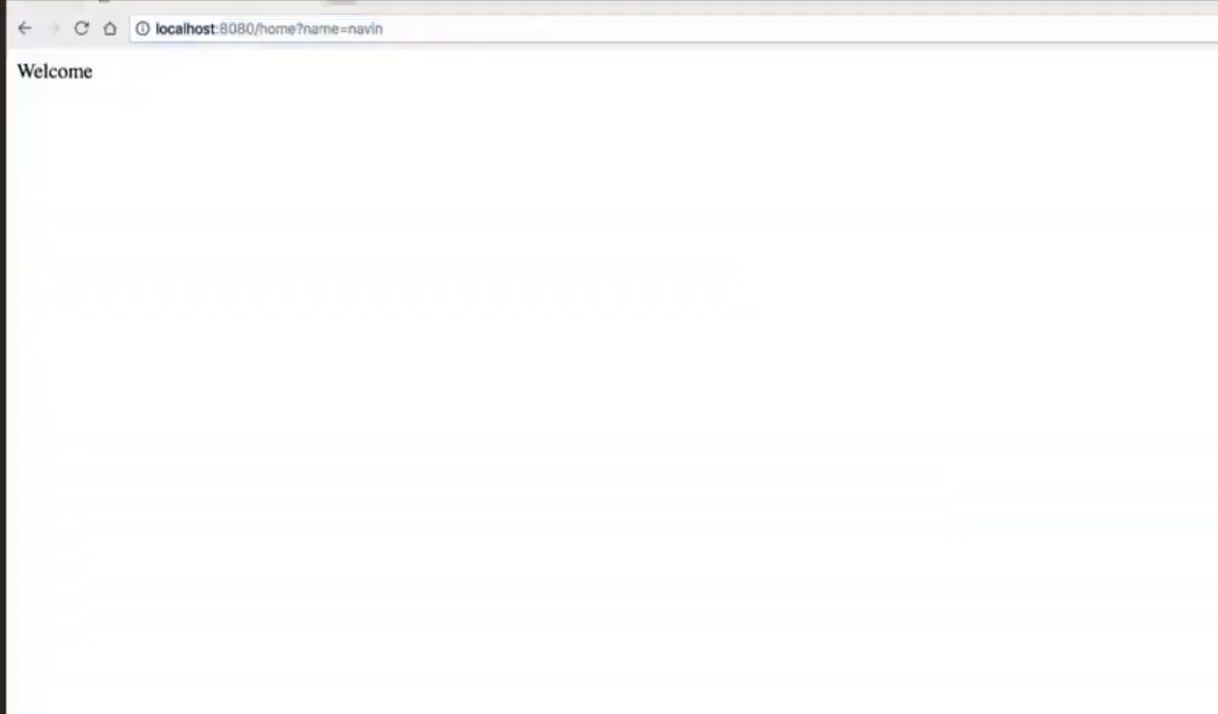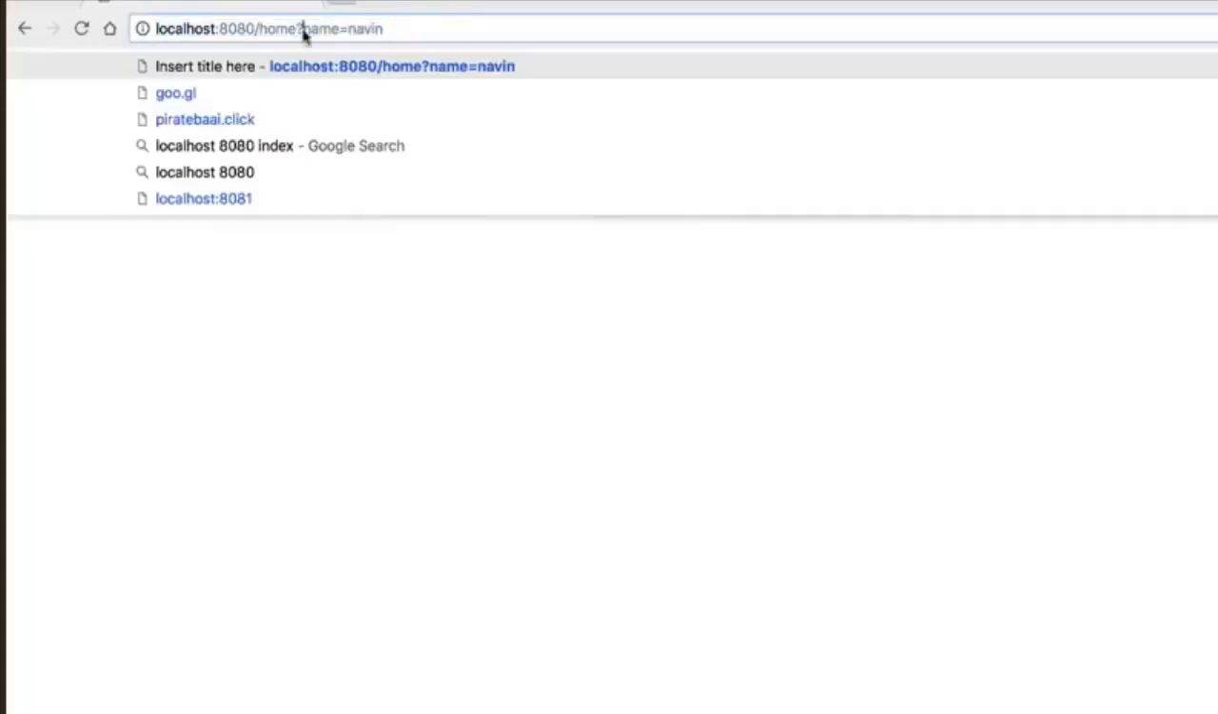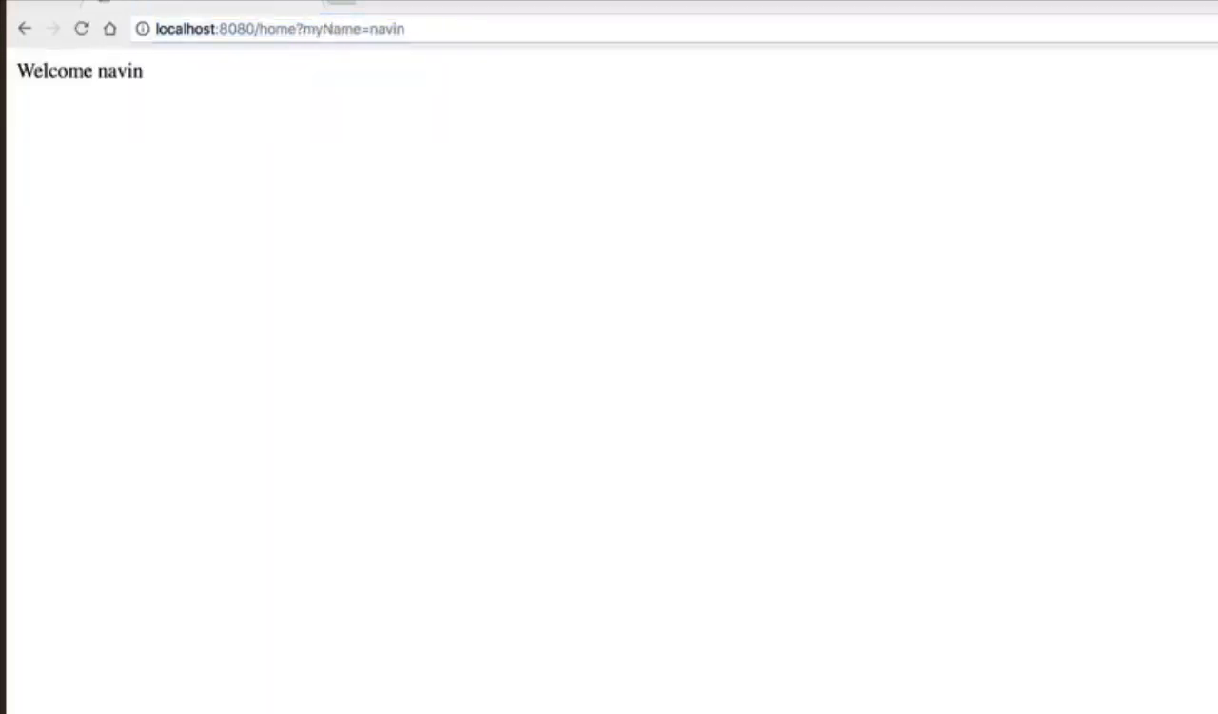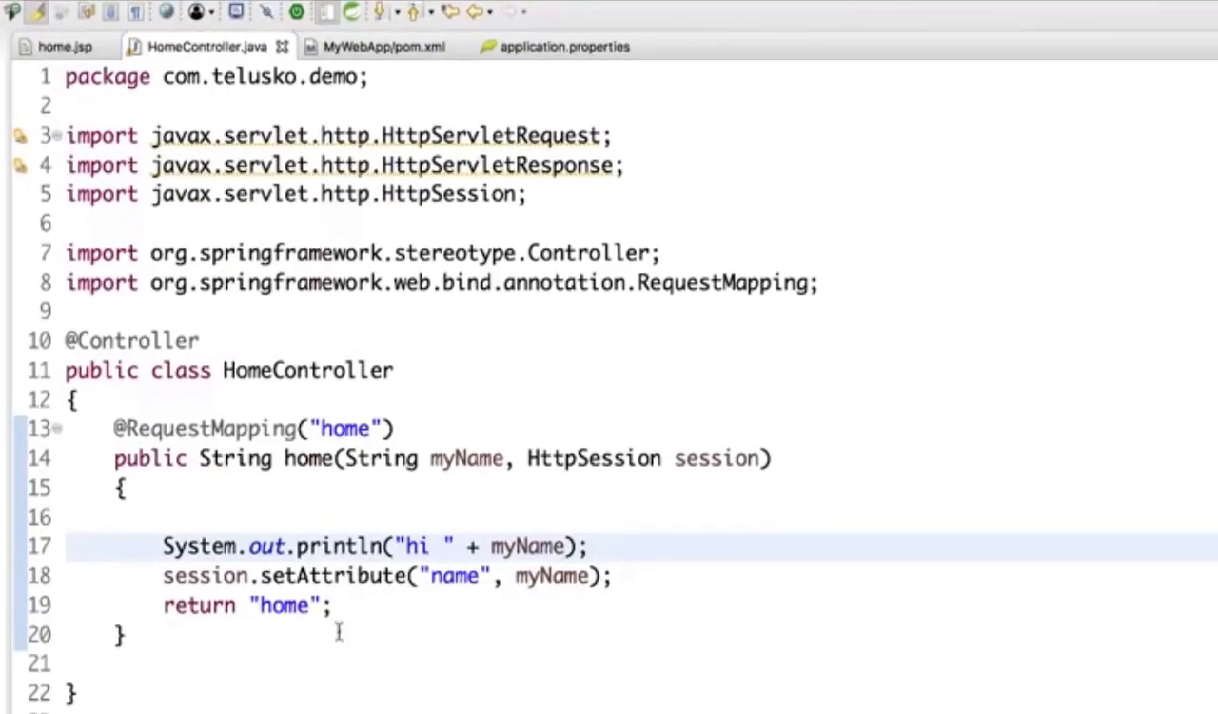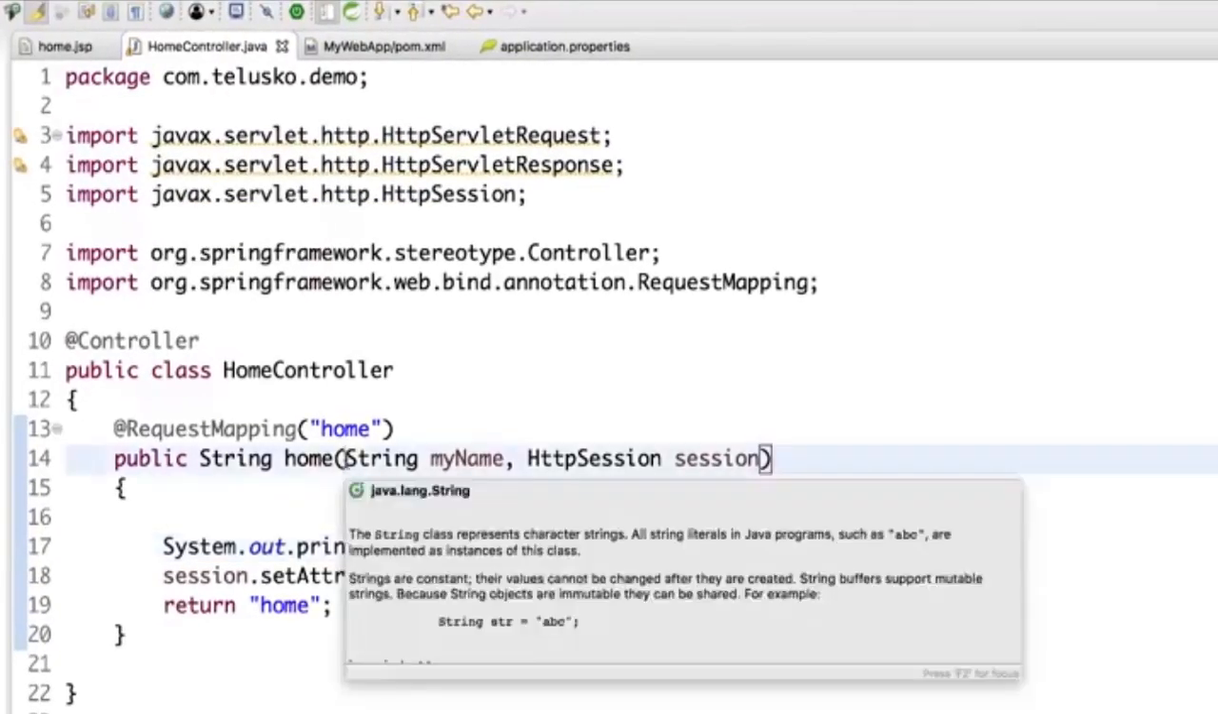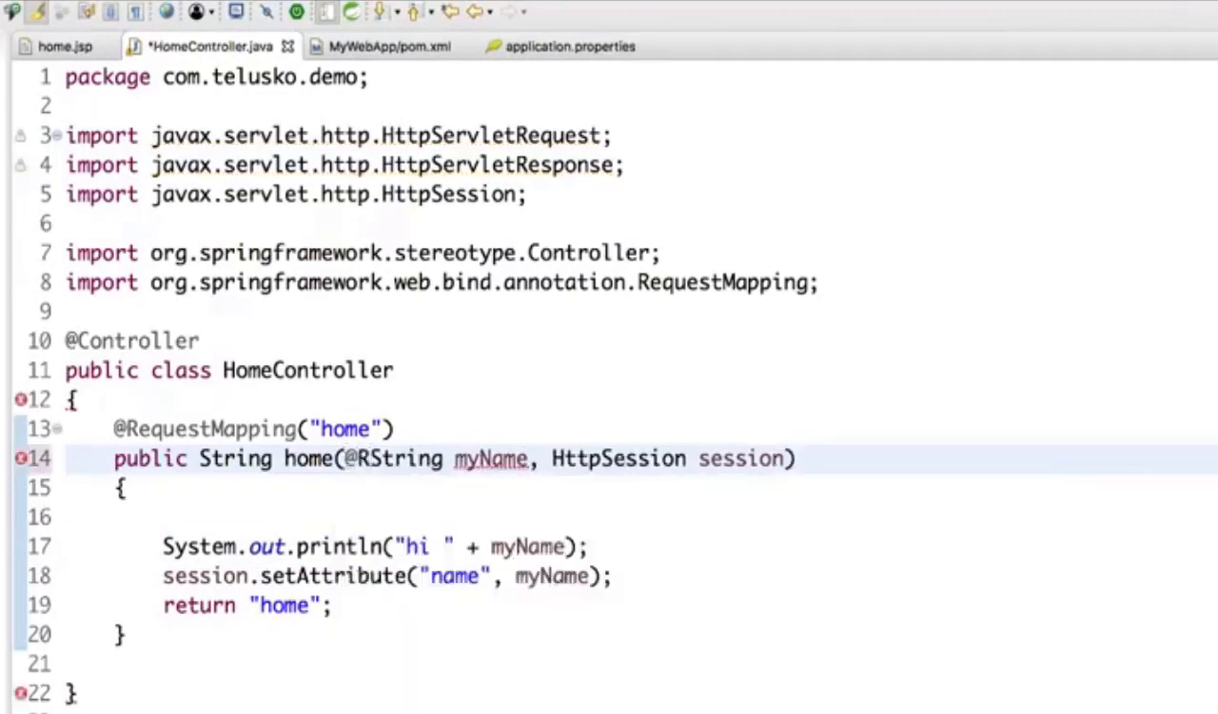So you can see it is not working. If I pass myName, then it will work. But here I want name and there I want myName. So will it work now? If I say name and there it is myName, how will it match? In that case, if you have a different name, we need to use an annotation called request param. So we'll say RequestParam, and in this RequestParam I will specify the name.